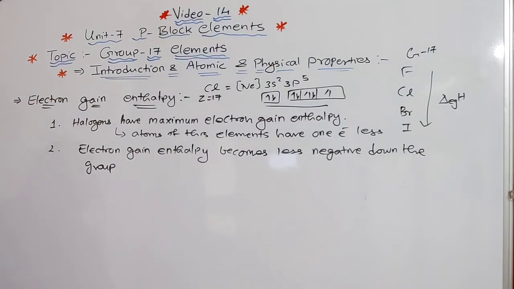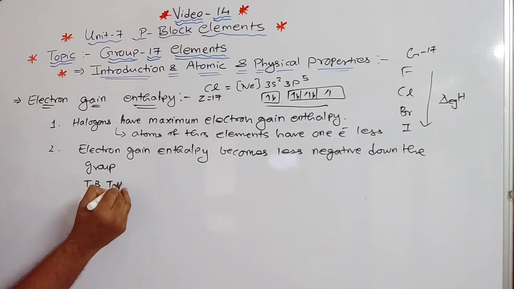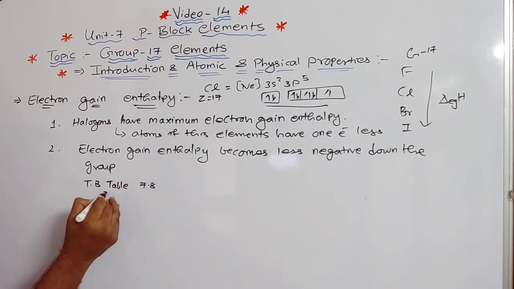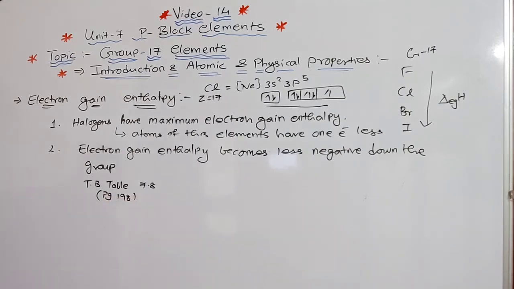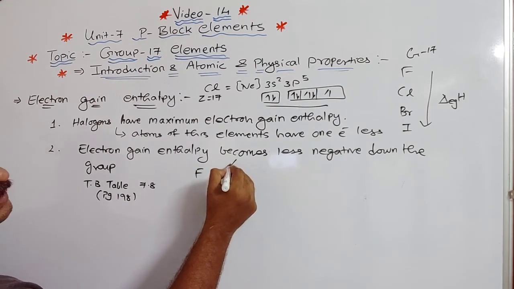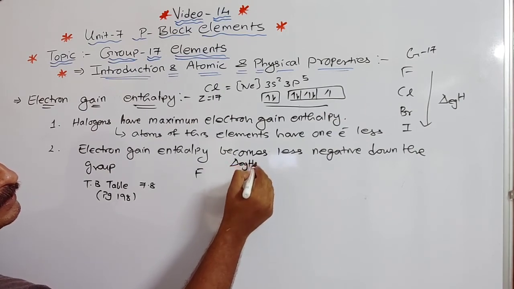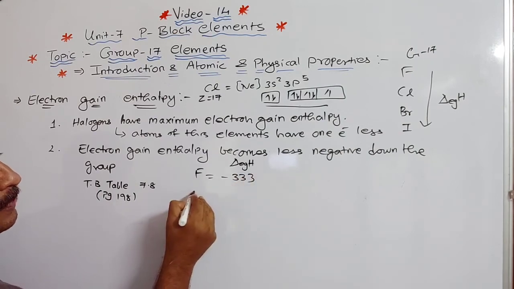So that is given in your textbook table 7.8, page 198. Okay, now in that if you see, for fluorine, the electron gain enthalpy is minus 333.